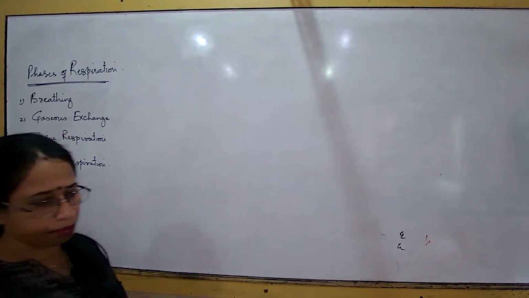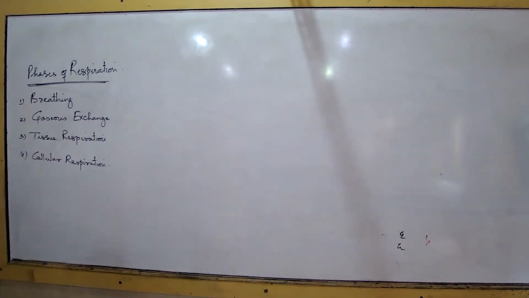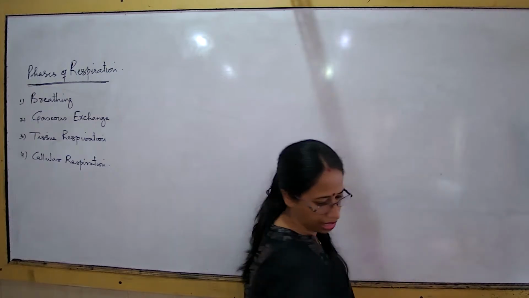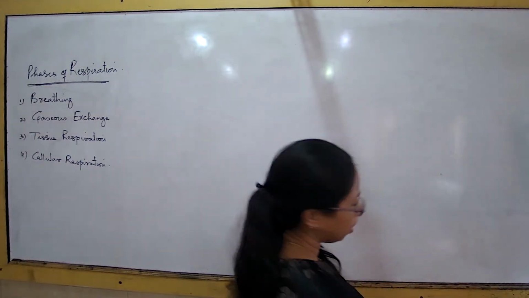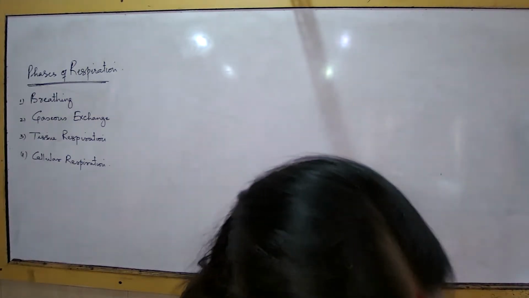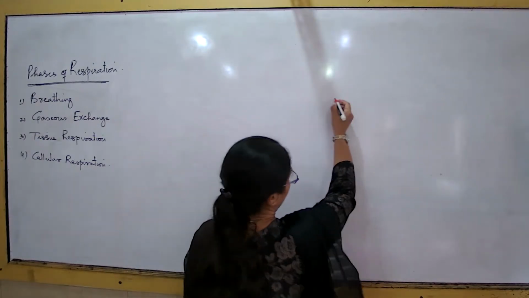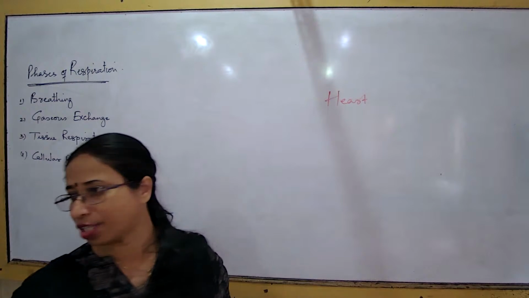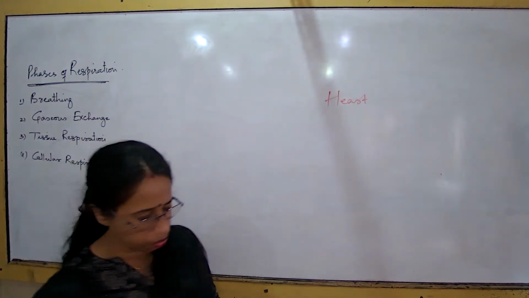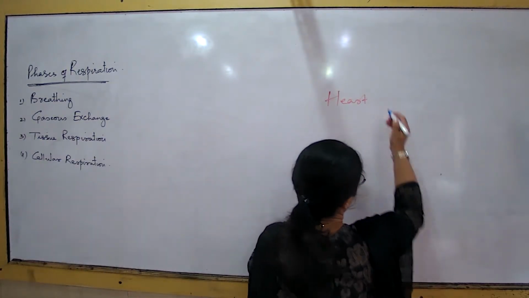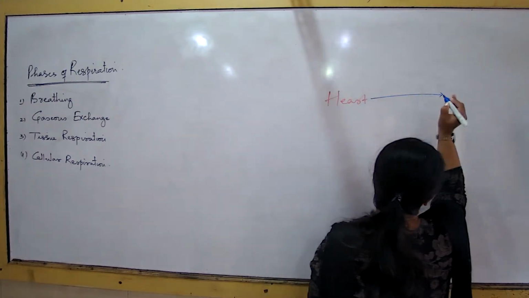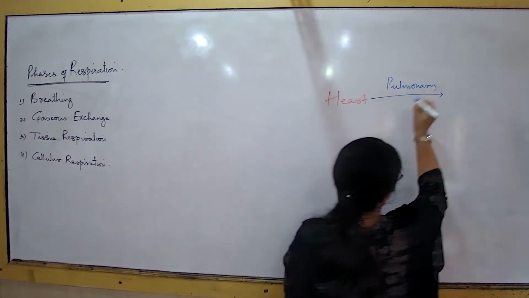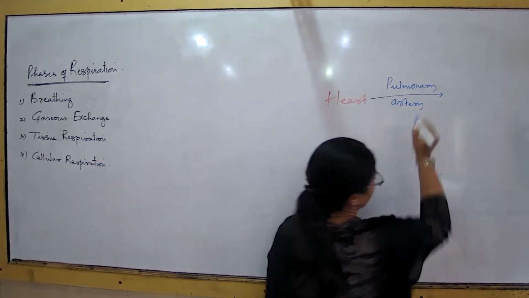Now, what are those blood vessels which are associated with the alveolus? This is something we have to come across first before we try understanding gaseous exchange. So, I start with the heart now. Two types of blood are moving. I talk about the heart. The heart will give rise to certain blood vessels. What are those blood vessels? I first think of one blood vessel. This blood vessel is known as the pulmonary artery.